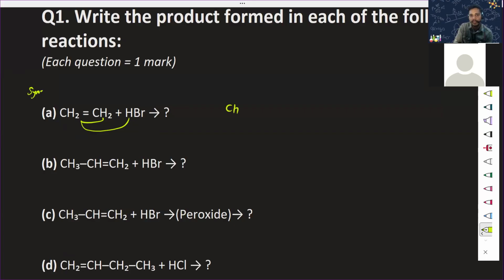So can I write Br over here or CH3? No issue, because it is a symmetrical one, right? But now the problem persists, because this is an unsymmetrical one.